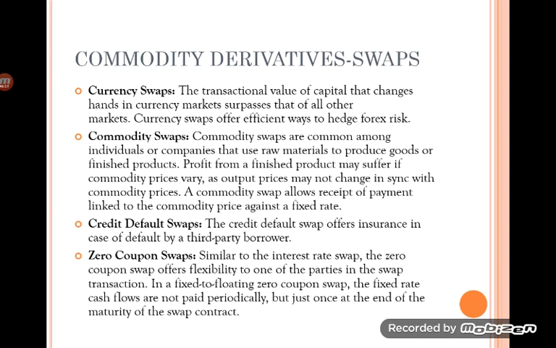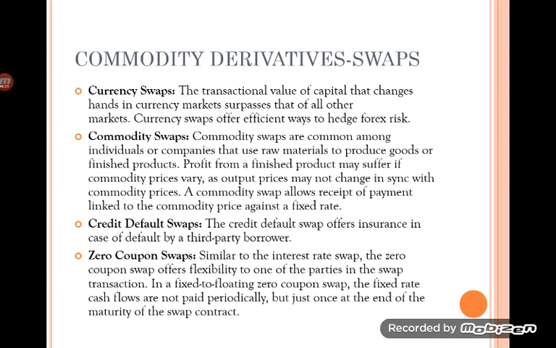Then we have commodity swaps. Commodity swaps are more common among individuals and companies who use raw materials to produce finished products. That kind of swap is called a commodity swap. Then credit default swap. It offers insurance in case of default of the third party borrower, so they are called credit default swaps.